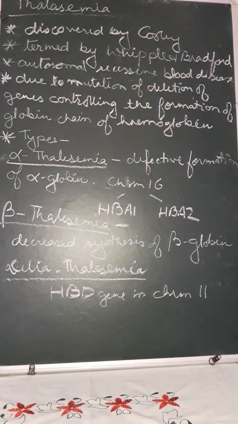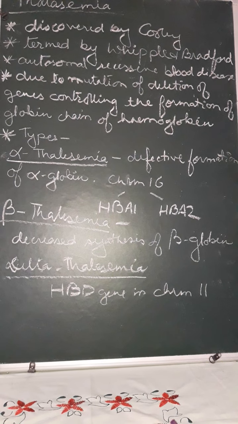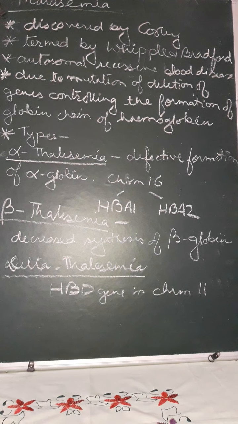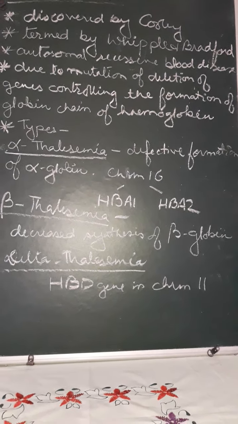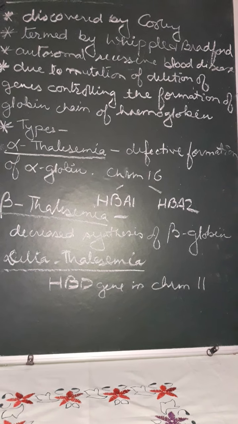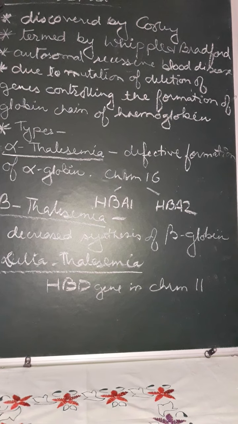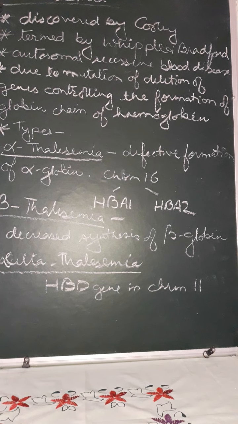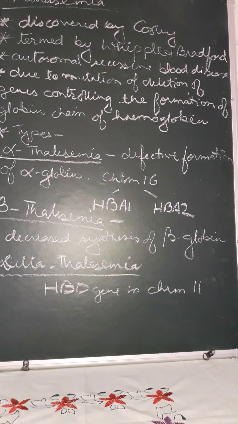If two of them are defective, it is known as alpha thalassemia minor. But if more alleles are defective, the disease occurs to its maximum extent, and we call the infants hemoglobin Barts.